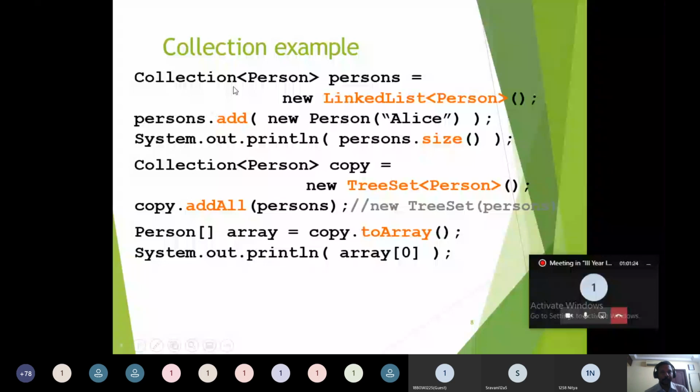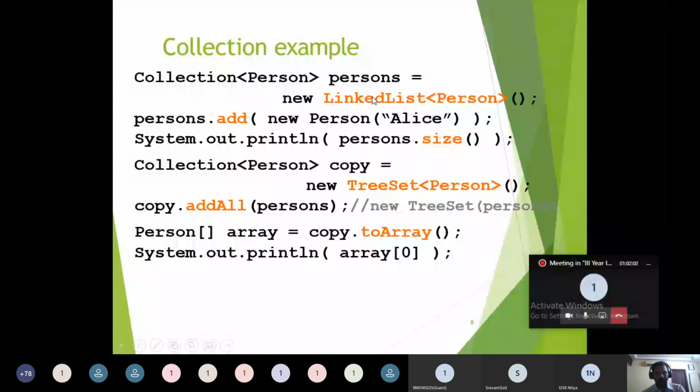This statement is perfectly all right because, as you are already aware of the inheritance and polymorphism concepts in core Java, a subclass object, here LinkedList, can be stored into a superclass, here Collection, which is a super interface. So the superclass reference can refer to a subclass object.